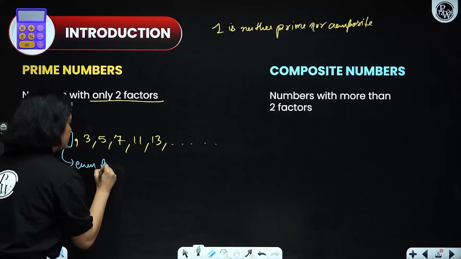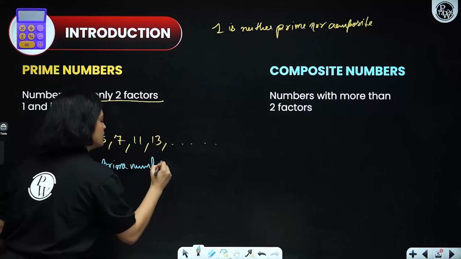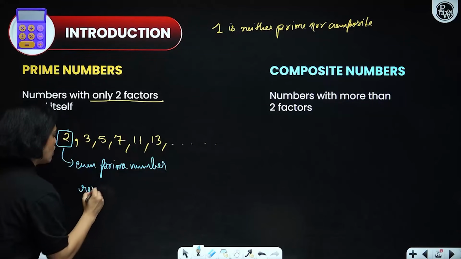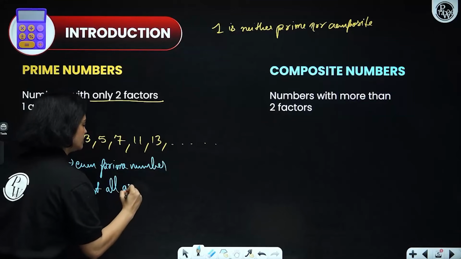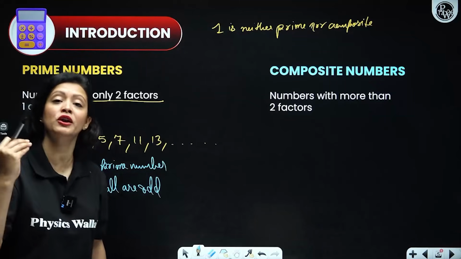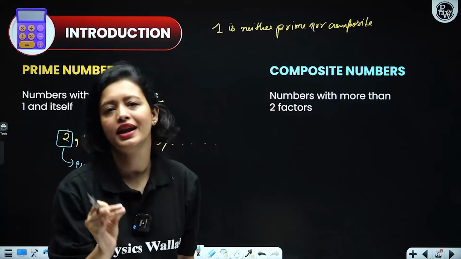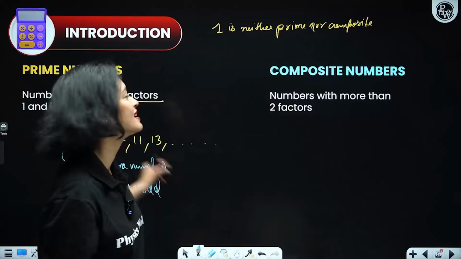Rest, all prime numbers are odd. Okay, very simple stuff. I know a lot of you already know it, but still I repeat, you make silly mistakes when it comes to questions. So please revise it.